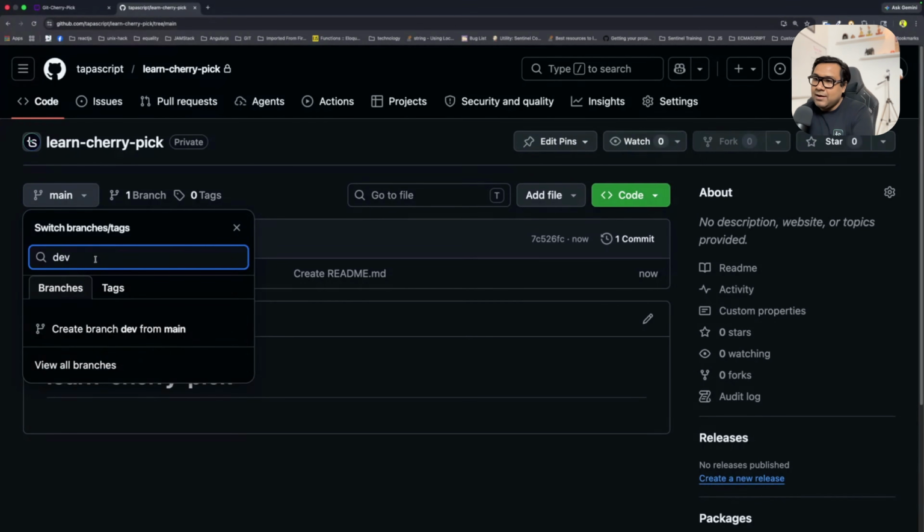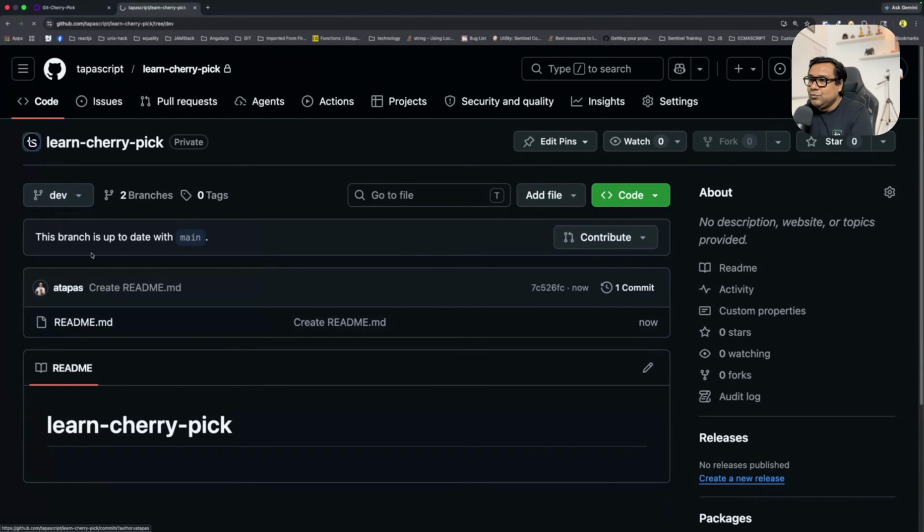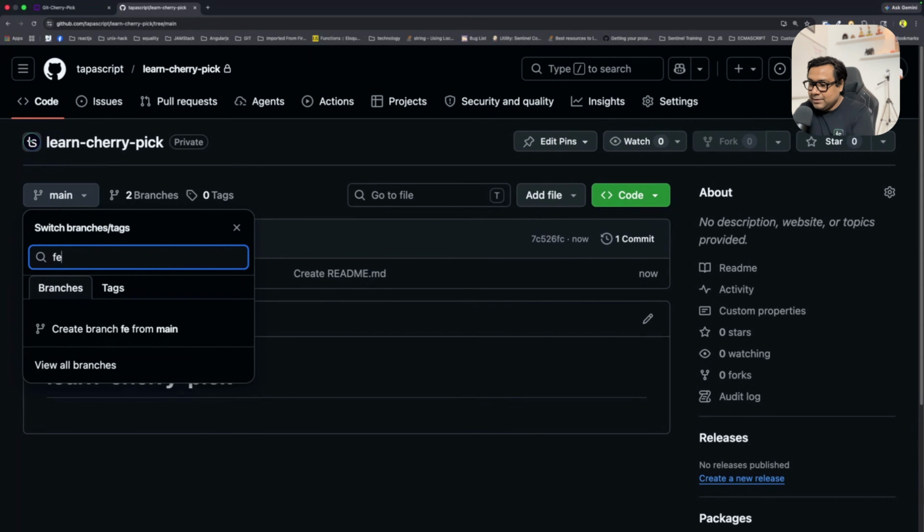I can create a dev branch, say create a dev branch from main. Dev is created. I will switch to main, and again I will create another branch called feature. You can do it from command line, you can do it from VS Code, you can do it from here as well. Okay, so I'll create the branches.